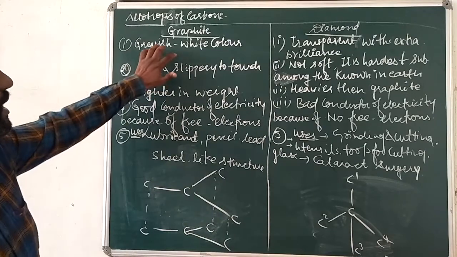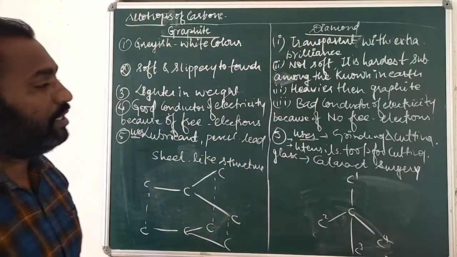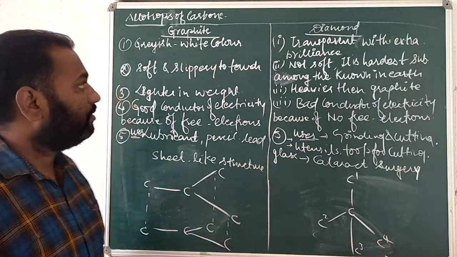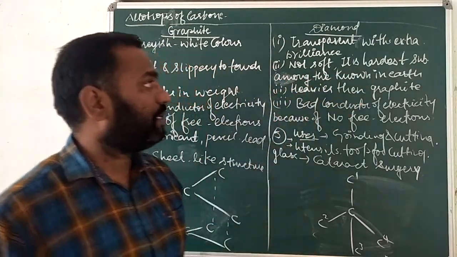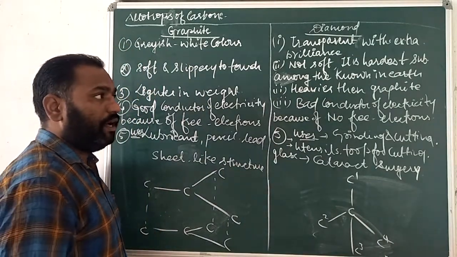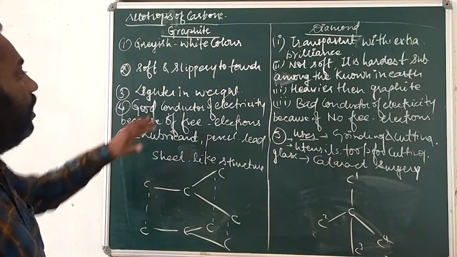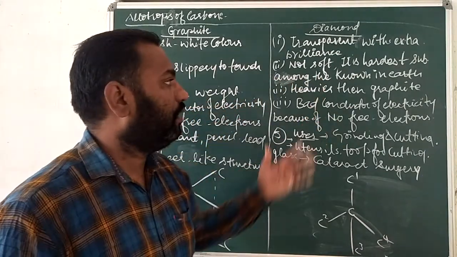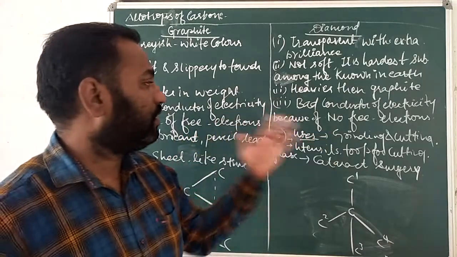Okay. So first, diamond is transparent with extra brilliance, extra चमक होती है इनके अंदर, while graphite is grayish black, soft and slippery to touch. Diamond is not soft. It's the hardest substance known on earth. तो जितने भी सारे known हैं अर्थ के अंदर उन सब के अंदर से सबसे ज़्यादा hardest है. Graphite is lighter in weight, diamond is heavier than graphite. Graphite is a good conductor of electricity, diamond is a bad conductor of electricity.